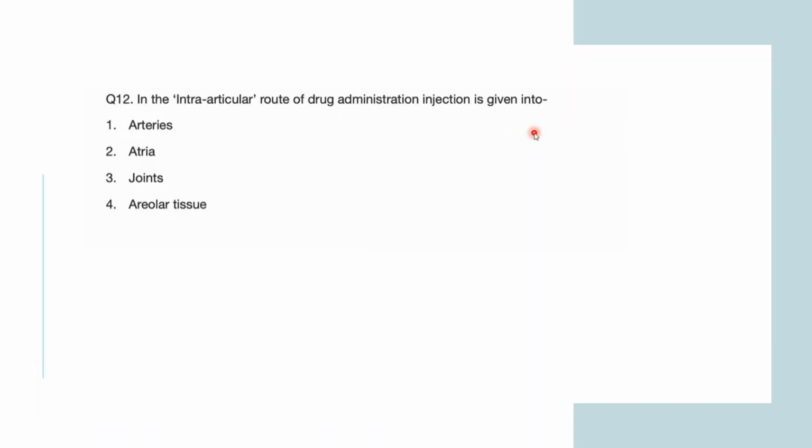Next question is: in the intra-articular route of drug administration, injection is given into arteries, arteria, joints, areolar tissue. What do you think will be the route of drug administration injection in the intra-articular drug injection? Where is the intra-articular drug given?